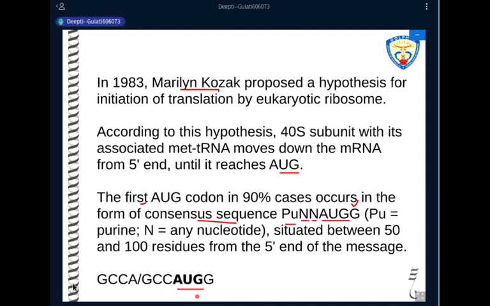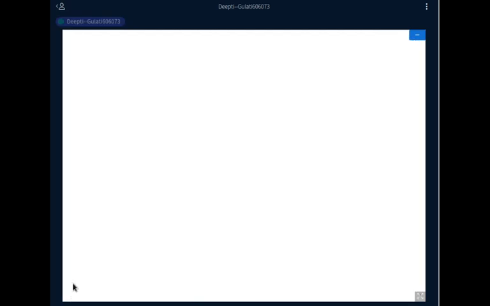So at the 5 prime, the complex is binding. Then that complex moves on the messenger RNA molecule. It scans the messenger RNA molecule for the first codon that should be present in a proper sequence. This hypothesis was proposed in 1983 by Marilyn Kozak, and it's also known as the Kozak's scanning hypothesis.